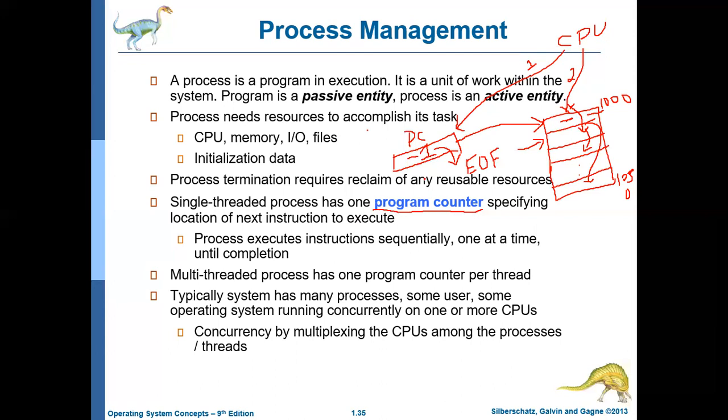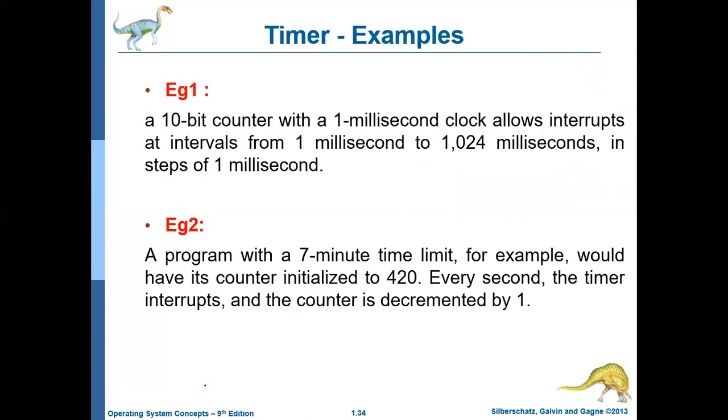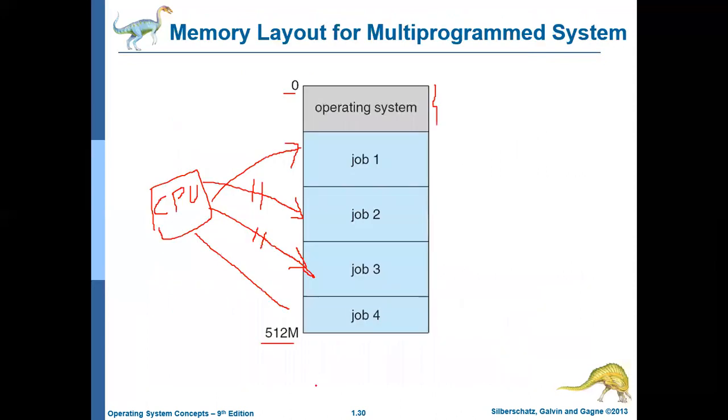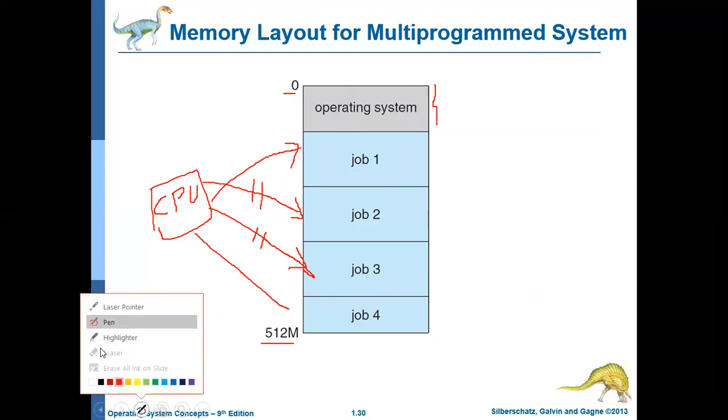If you have more than one process in the memory, then for each process there will be a program counter. For example, referring to this particular diagram, you can see that there are multiple processes: job 1, job 2, job 3, job 4.